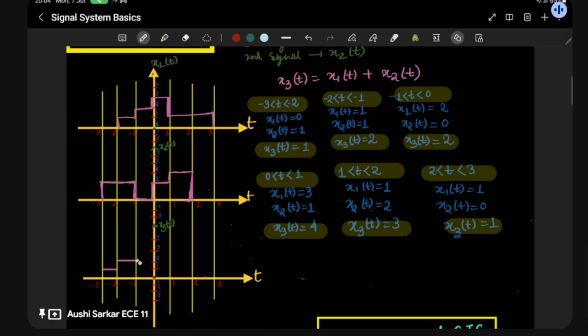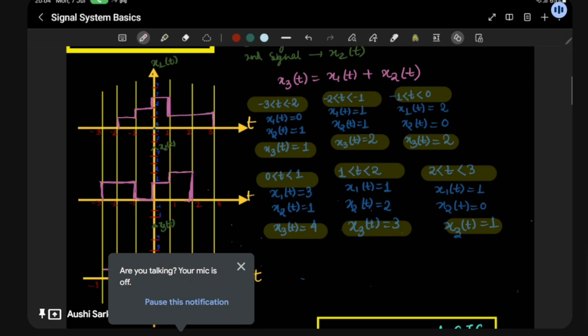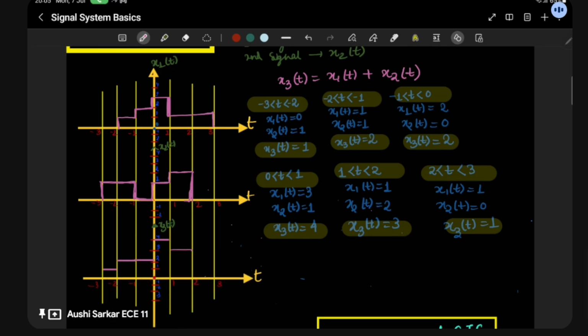It is 2 again, so I will just drop over here. And then from 0 to 1 it is 4, certainly. So here it comes 4. And then when 1 to 2 it is 3. And then after that, as it is not having any signal, it is only 1. So this is how you will plot, and then just join them up.